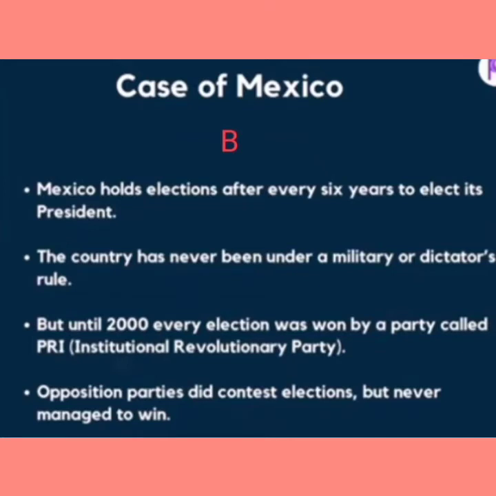Mexico got independence in 1930. Okay children, so even though election are held after every 6 years to elect its president, and the country has never been under military rule, but all election till 2000 have always been won by Institutional Revolutionary Party.